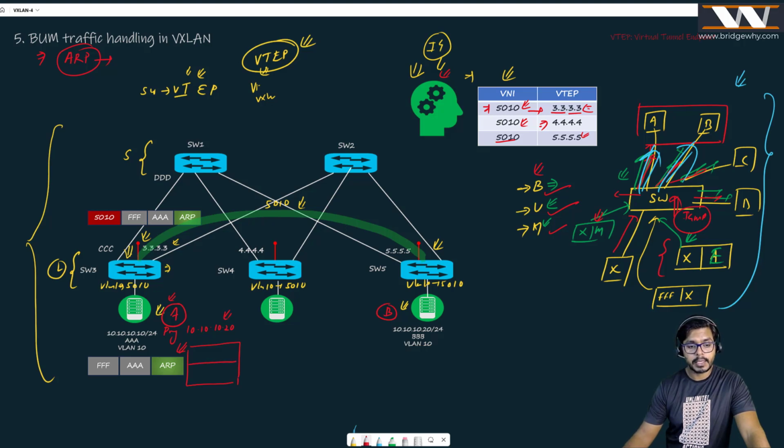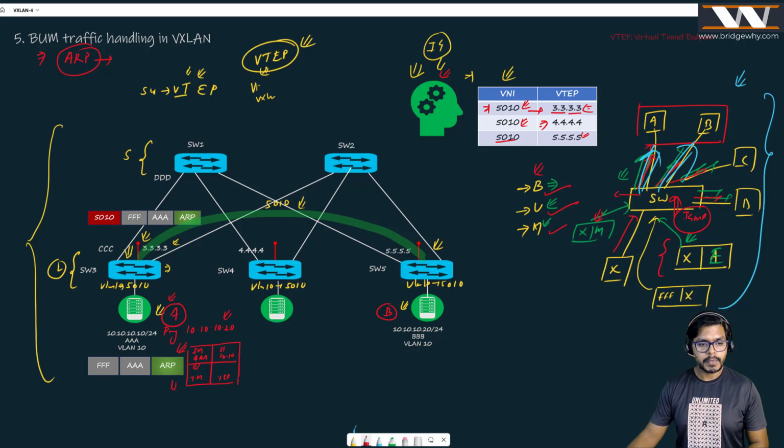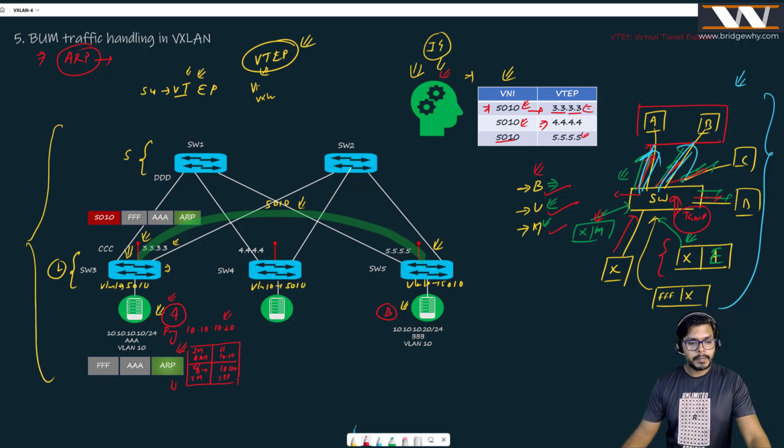Inside this ARP message, there are 4 fields: sender MAC, sender IP, target MAC, and target IP. Sender MAC is going to be my MAC, which is AAA. Sender IP is 10.10.10.10. Target MAC, I do not know, and that is what I want to know, and that is why this message is an ARP request message. Target MAC is going to be all zeros because I do not know it, and target IP is going to be 10.10.10.20, right? This is inside this green message, whatever I have written in red.